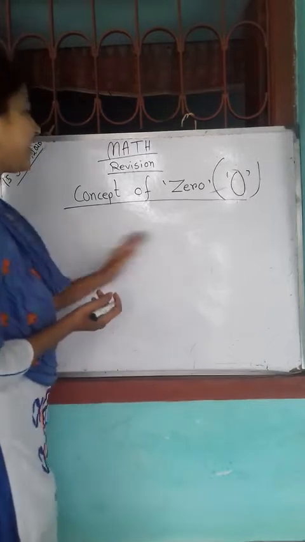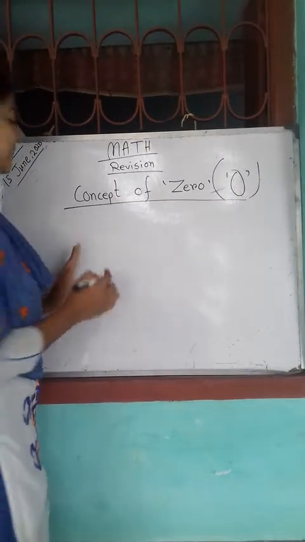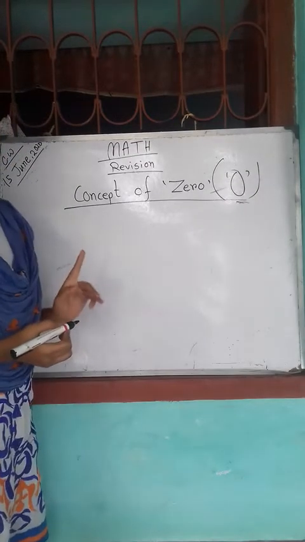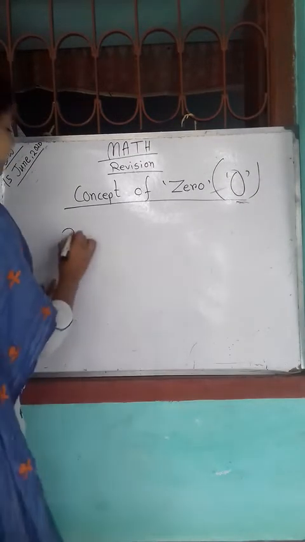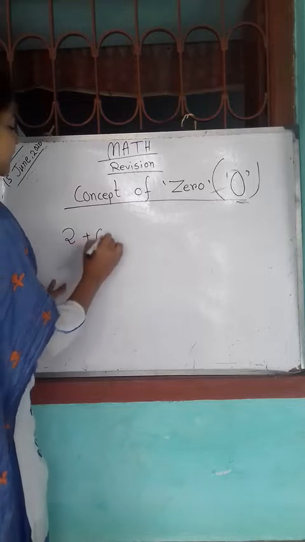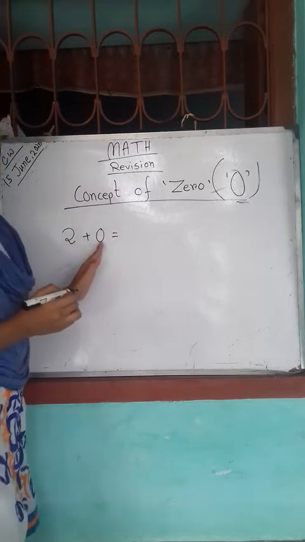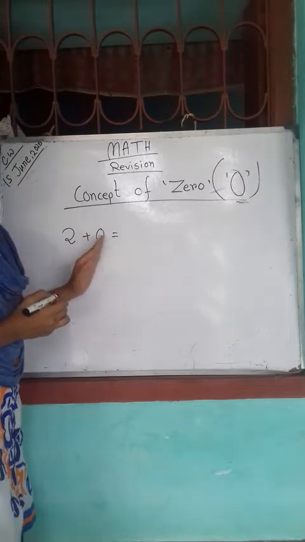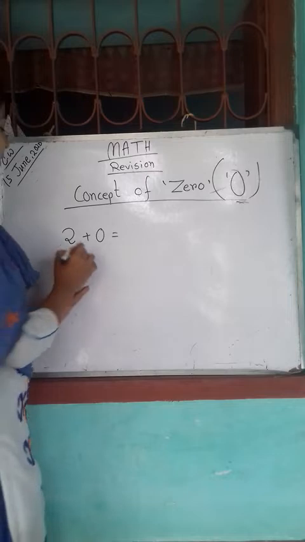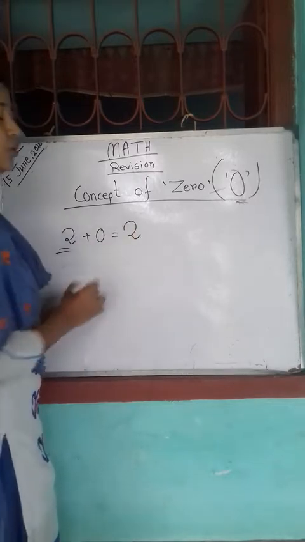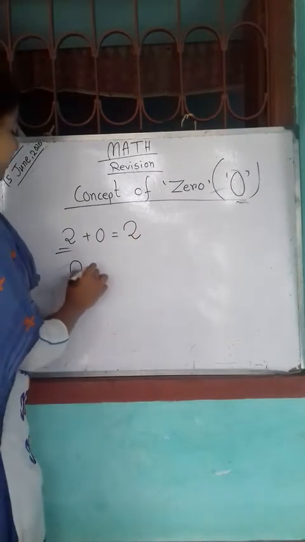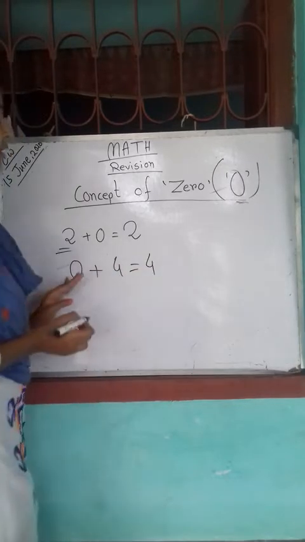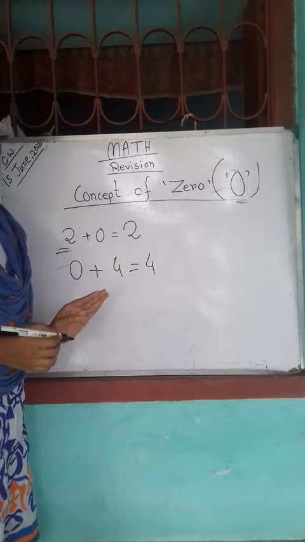In the same way, concept of zero means whenever you add 0 to any number, it will remain the same number. If you add 2 plus 0, that means there is nothing. There is not 1, 2, 3 or 4, that is 0. Then it will remain the same number, that means it will be 2 only. If 0 is added to any number, it will remain the same number, right?